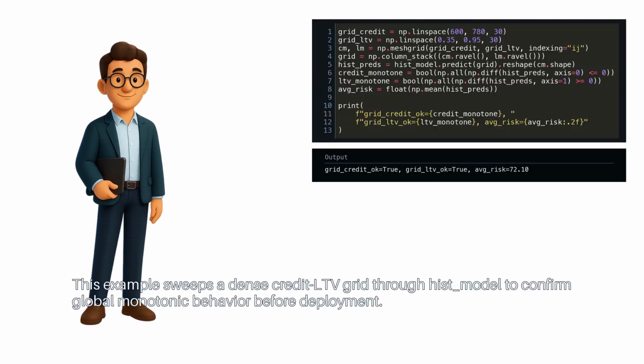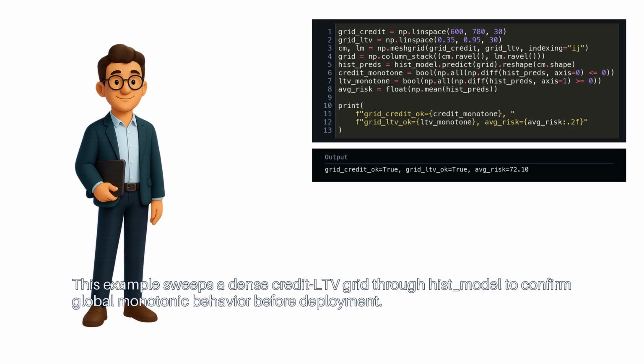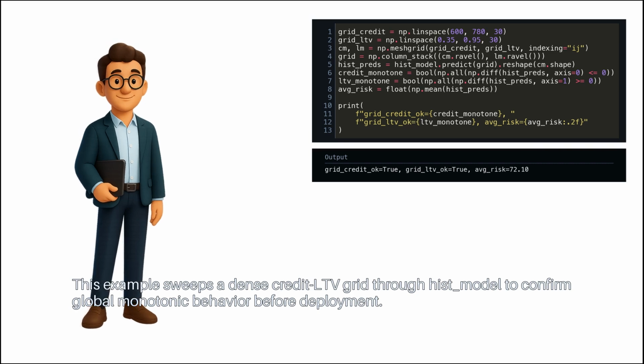This example sweeps a dense credit LTV grid through the hist model to confirm global monotonic behavior before deployment.